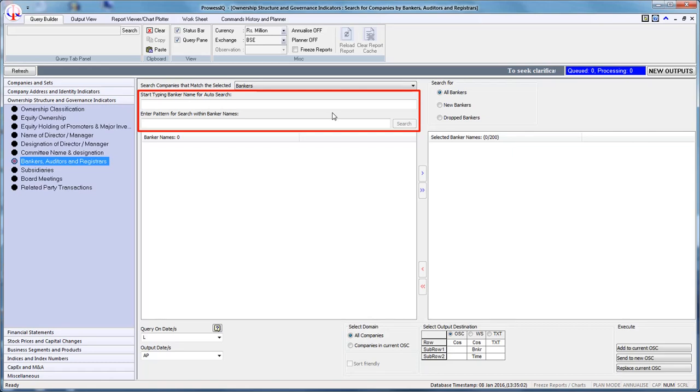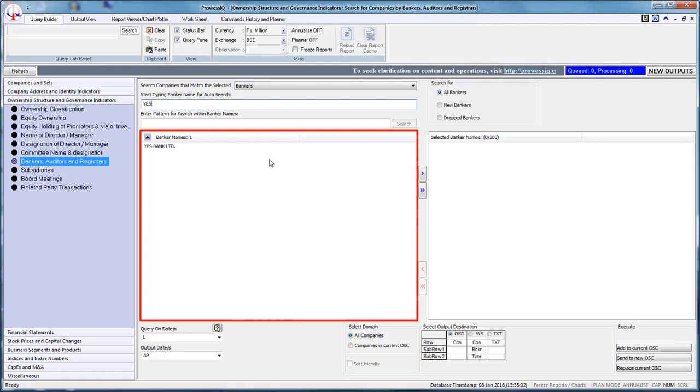Let us use the auto search box and type the initial characters of the banker name to be searched, Yes. Prowess IQ will display the names of the bankers that match the entries made. Select the target bank by clicking on it. The banker name will appear in the adjacent box Selected Banker Names.